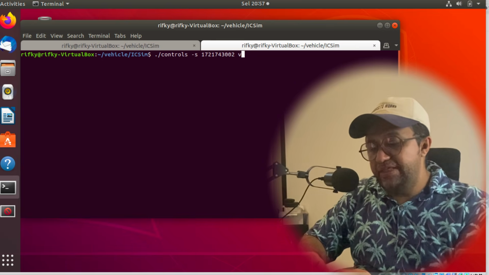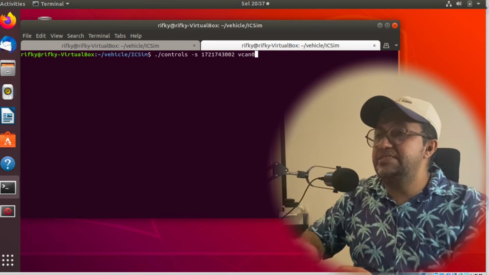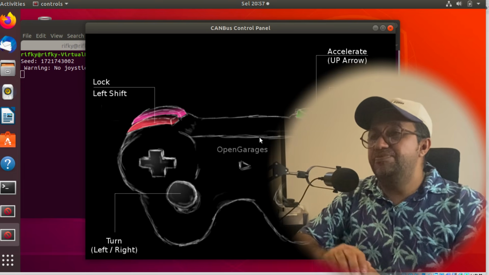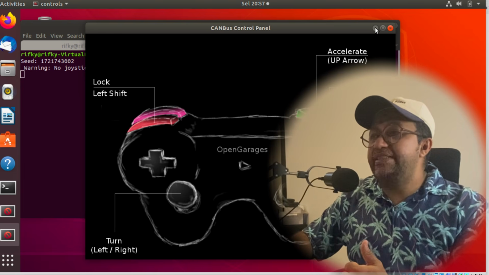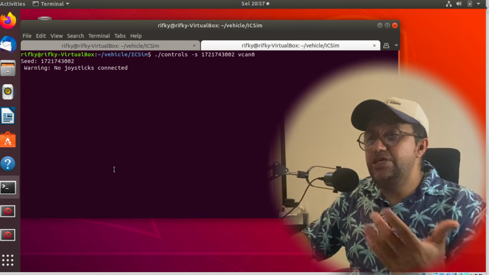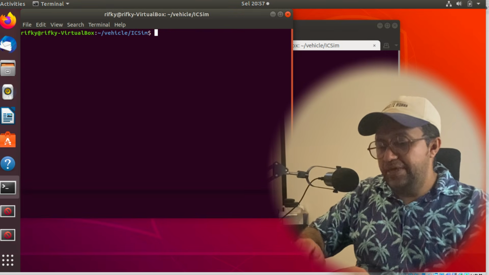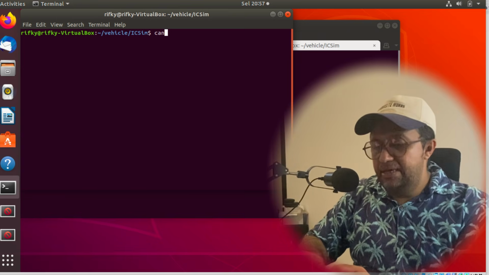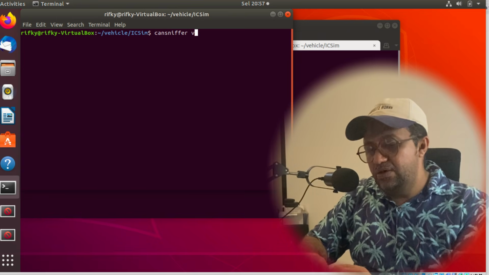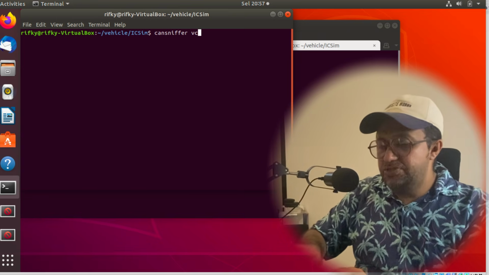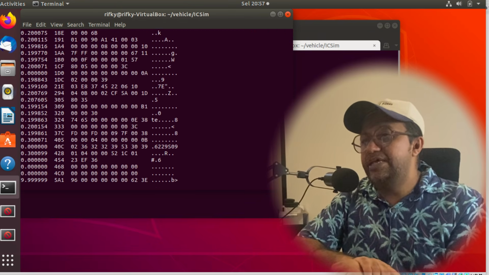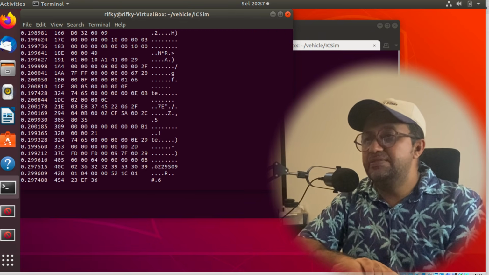And of course, don't forget the interface, which is VCAN 0 in this case. And then boom, it's running now. And you can do some sniffing that I showed you earlier, right, guys? You can still use this one, or you can use cansniffer as well, to make sure this is running as you expected.